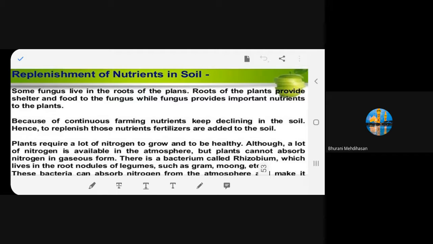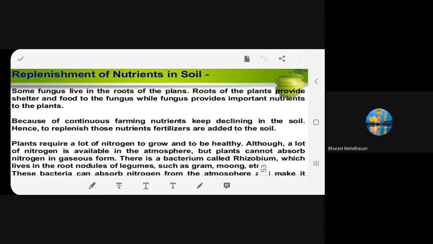Some fungus lives in the roots of the plants. Roots of the plants provide shelter and food to the fungus. The fungus provides important nutrients to the plants. Okay, so what is happening? Some fungus live in the roots of the plants.